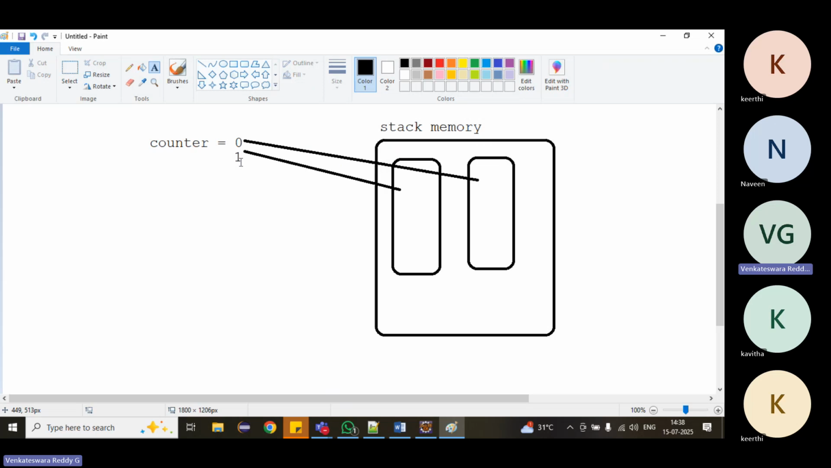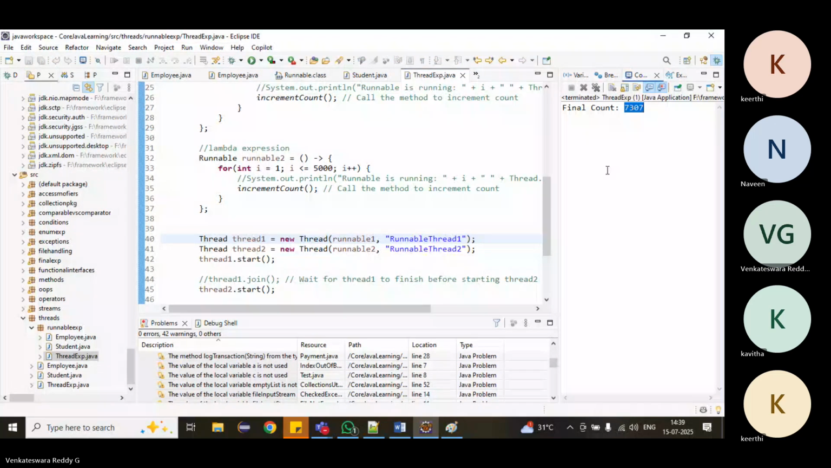Right. Sometimes, within milliseconds of time, both threads get the same value. What happened? Both incremented correctly, but the update is written as only one value. Instead of 2, it got 1. That's why we are getting some difference in the value.